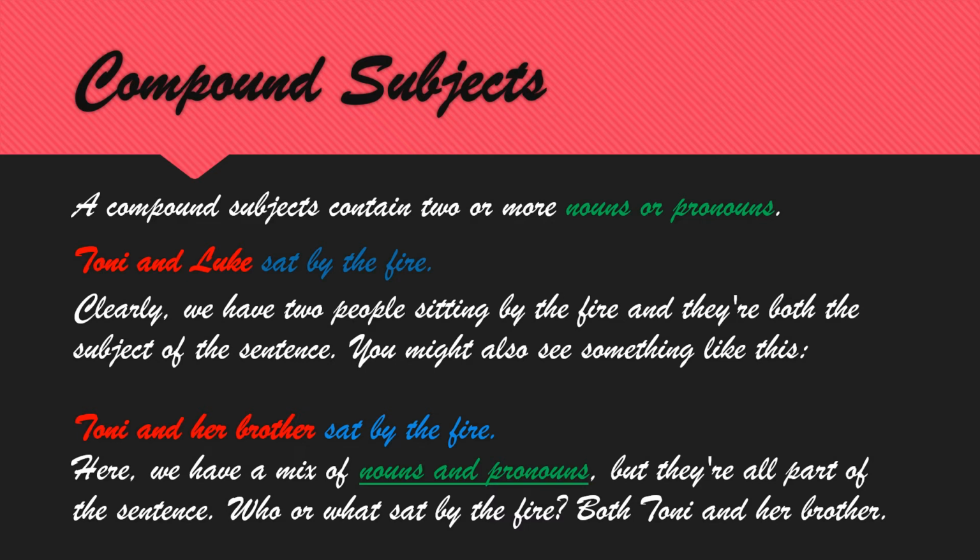Here we have a mix of nouns and pronouns, but they are all part of the sentence. These are the subject. Who or what sat by the fire? Two people sat by the fire. Two people are the subject of the sentence.